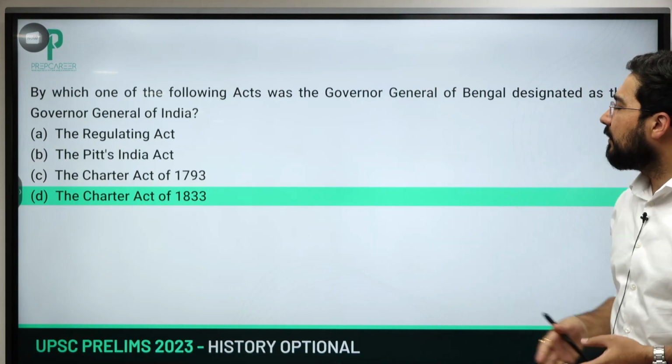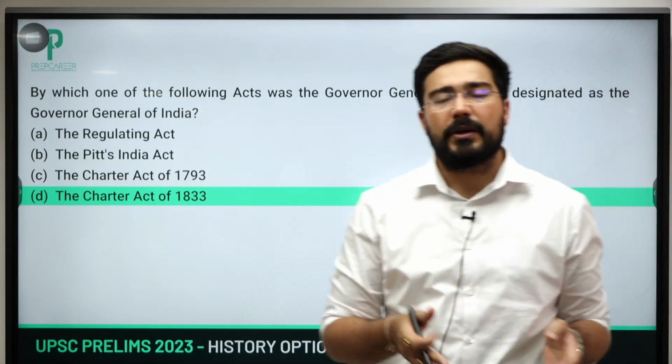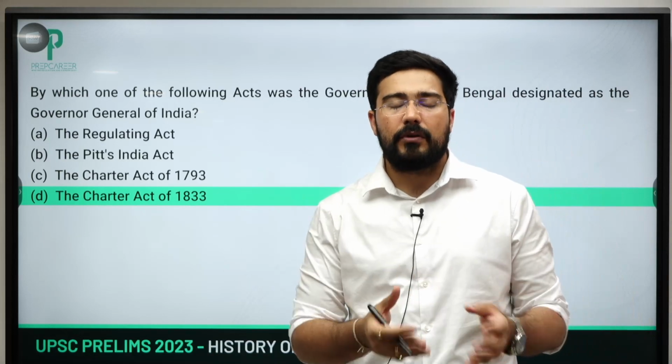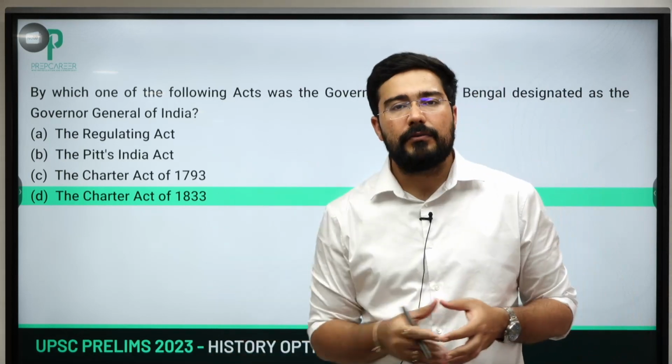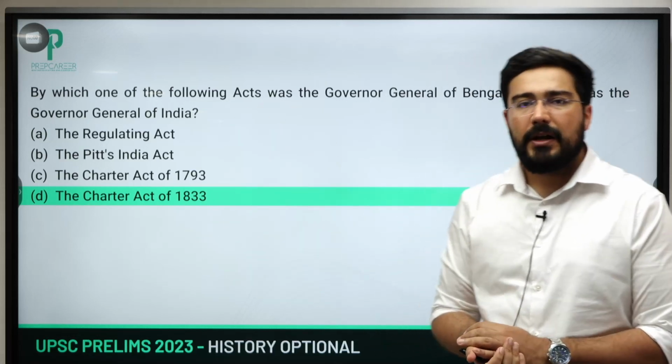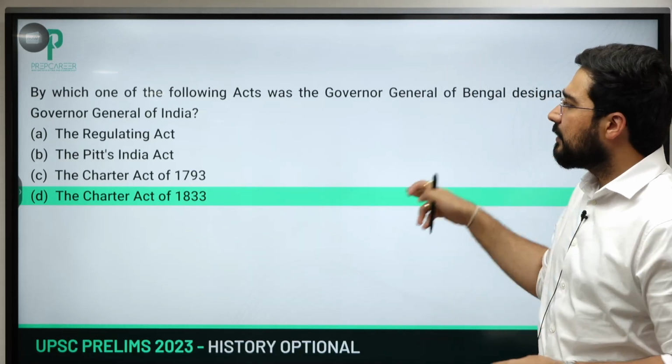Then this was one of the easiest ones, where the Governor General of Bengal became the Governor General of India. The Charter Act of 1833. It was Lord William Bentinck who became the first Governor General of India. Right? तो लक्ष्मीकांत के फर्स्ट चैप्टर में आपको ये हर बार मिल जाएगा. So it is also part of the historical trend.